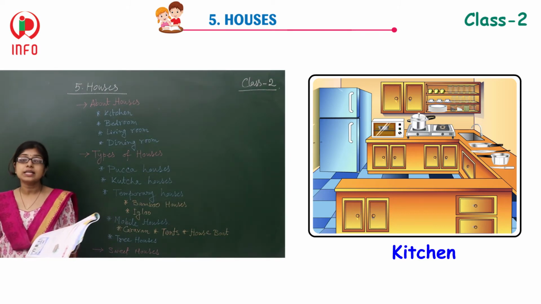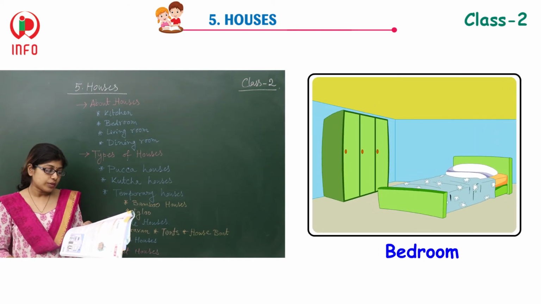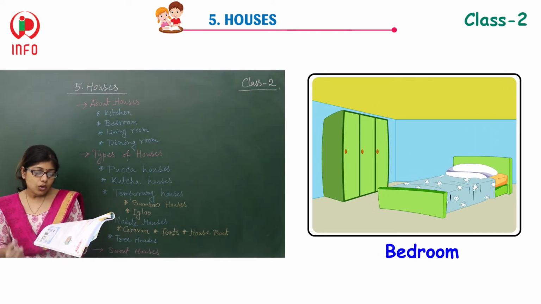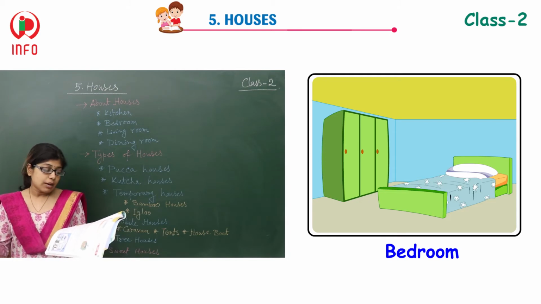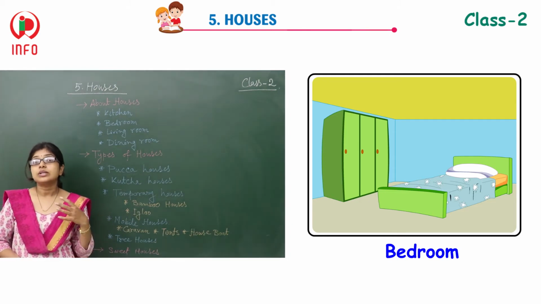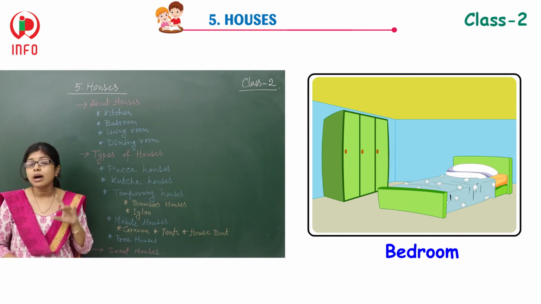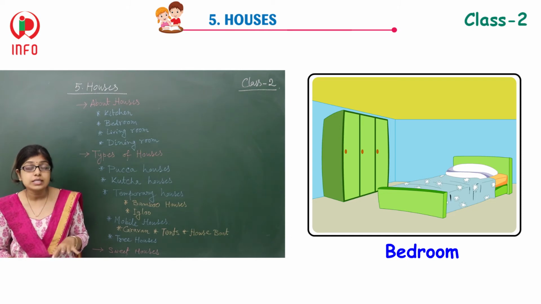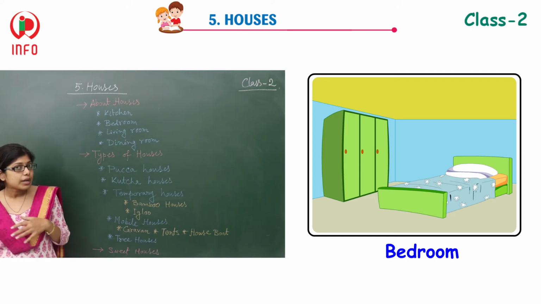It should be present inside the kitchen. Next thing, the bedroom. This room has cots, that means cot should be there, and cupboards. Family members sleep in this room. Whenever you are talking about the bedroom, the first thing that strikes your mind is sleeping. Yes, all of you are sleeping in our bedroom.